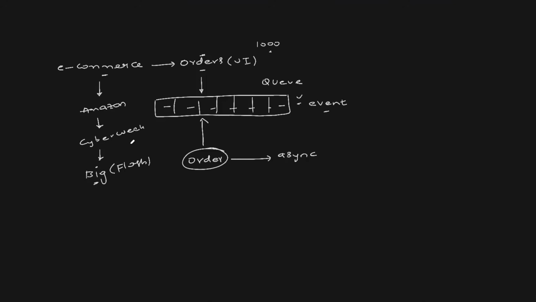Maybe they might have only 1,000 iPhones. So they would launch a flash sale maybe at 6 a.m. in the morning or 7 p.m. in the evening. You are not at all sure about it. Now what happens in that case? Suddenly the order queue will be filled. Probably one person would see that there is a sale and would post on a Telegram channel or somewhere, and all of a sudden the queue is filled up.